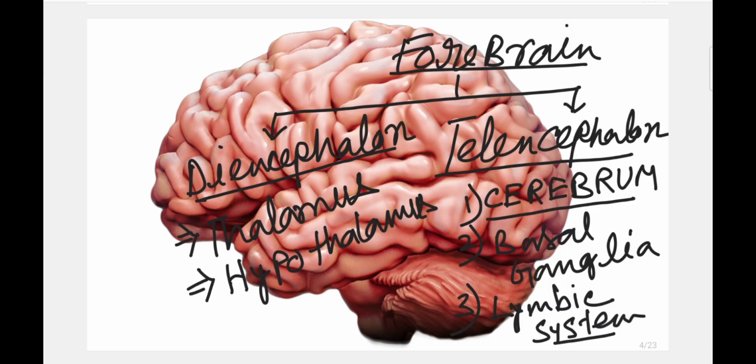So the brain is divided into diencephalon and telencephalon. Diencephalon is regarded as Lady Diana, and the structures in this group, thalamus and hypothalamus, are always located in the center. Telencephalon is more like a telescope: the stage is surrounded by a lot of telescopes projecting towards Lady Diana. So they are the peripheral parts: the cerebrum, basal ganglia and the limbic system.